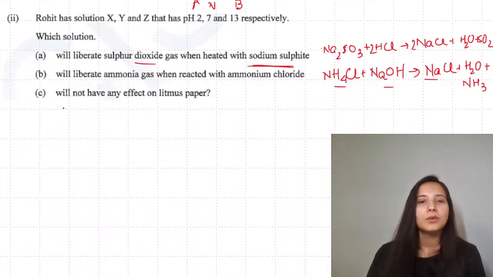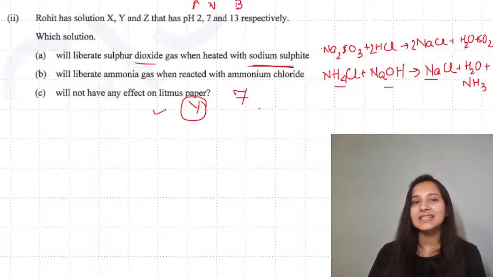Next is which will not have any effect on litmus. A neutral solution will have no effect on litmus. So the one which has a pH value of 7, that is solution Y. When you write the answer to these questions, you will write this as Y.